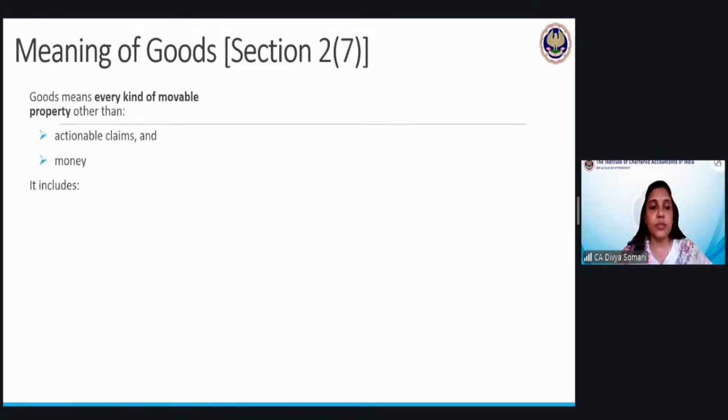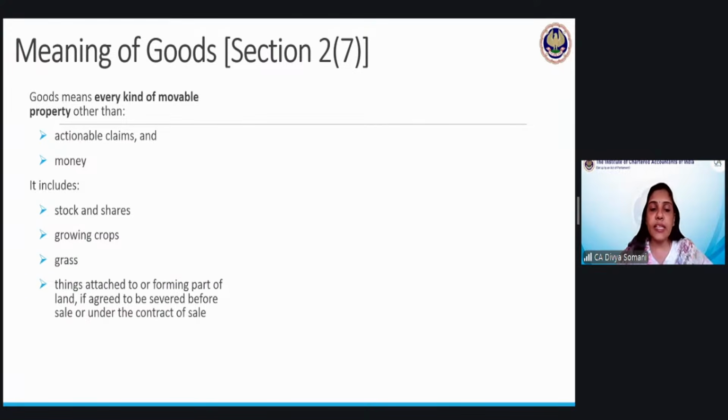Then what does it include? It includes stock and shares. It includes growing crops, grass, or anything attached to land or forming part of the land if agreed to be severed before sale or under the contract of sale. It is very simple to understand. The first part says that it includes stock and shares. So whenever you are dealing in shares, like in the share market, when we are purchasing and selling shares, or when the company brings in an IPO, initial public offer, you must have heard this term. When you are purchasing shares from the company, then also the Sale of Goods Act is applicable.